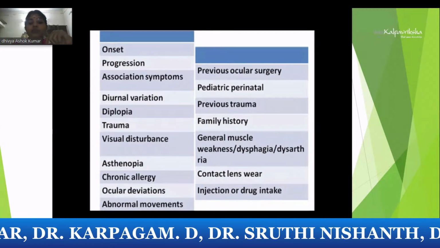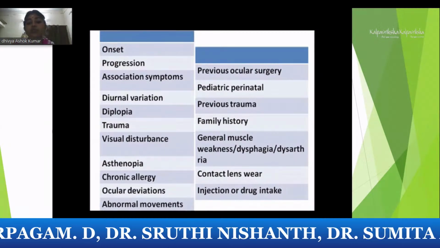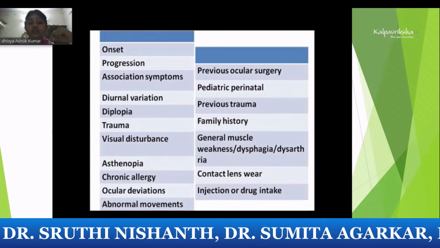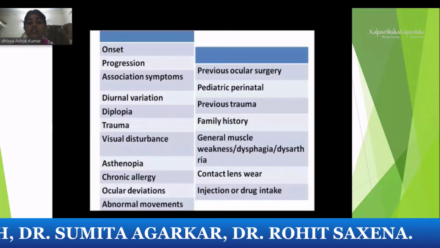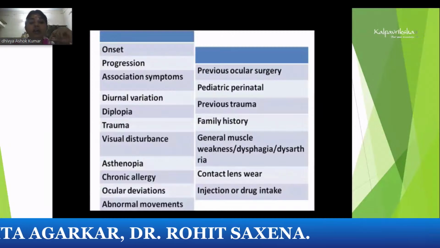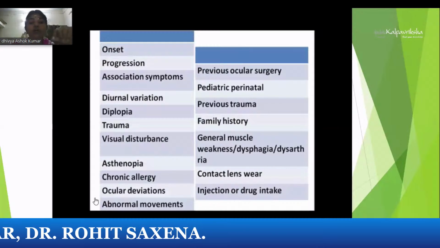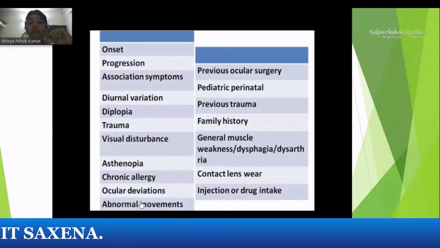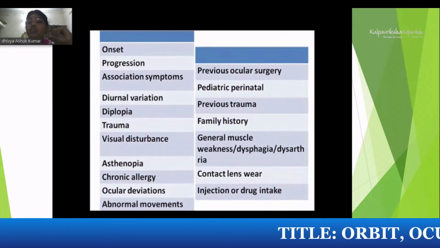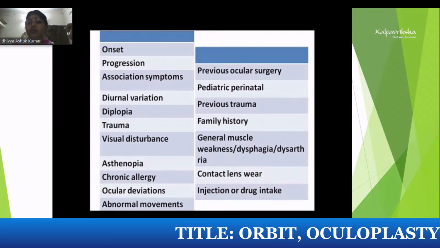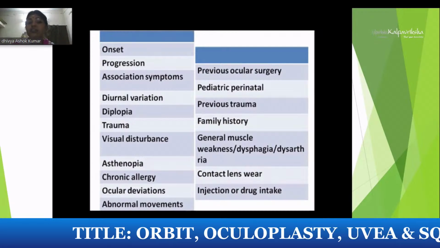And asthenopic symptoms, that means prior to the ptosis, whether the patient had any weakening or any pain, fatigue in the eye, chronic allergy, redness, itching, all these things you have to ask. Ocular deviations associated with squint, abnormal movements like movement of the jaw, the movement of the lid while moving the mouth while eating, and ocular surgeries, previous history of VR surgery or cataract surgery.